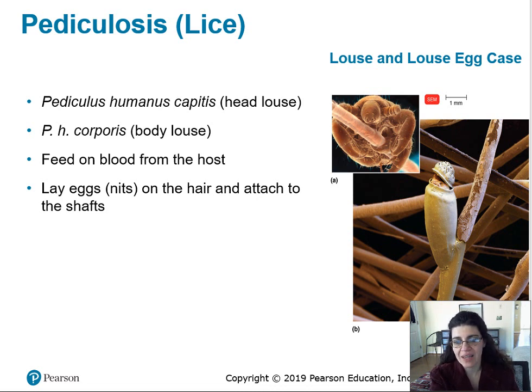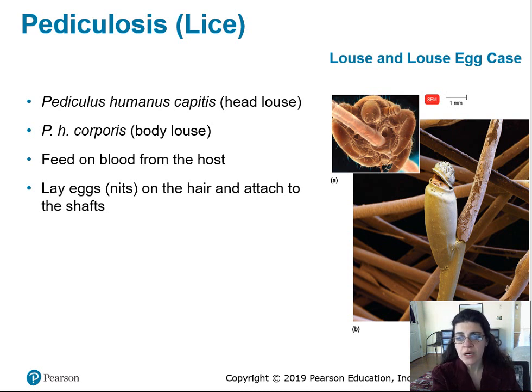The size of a louse is around the size of a sesame seed, and the adult can live up to 30 days on a person's head. But they feed on blood daily, so without these blood meals, they lose the ability to survive, and within 1 to 2 days they die on the host, and they detach after they die.